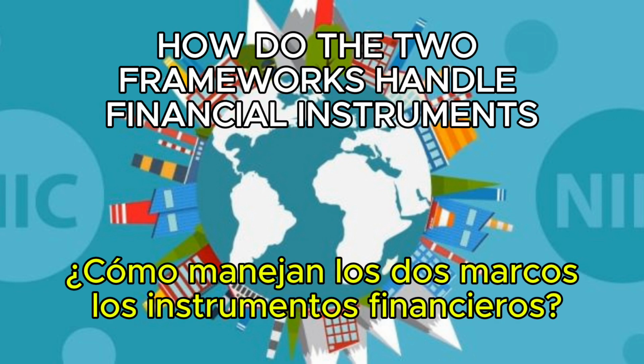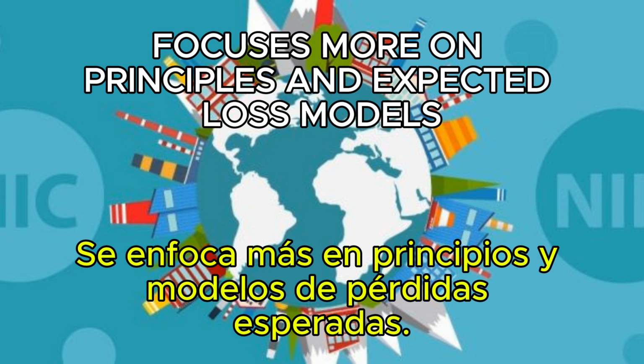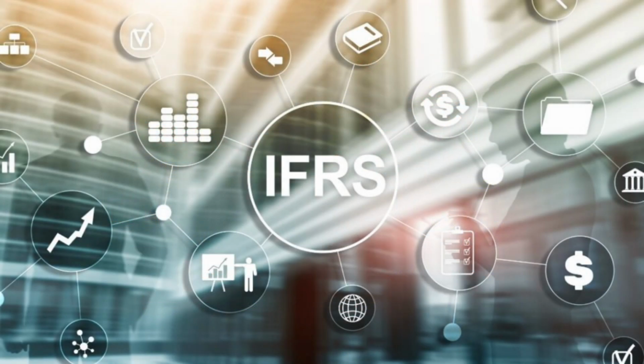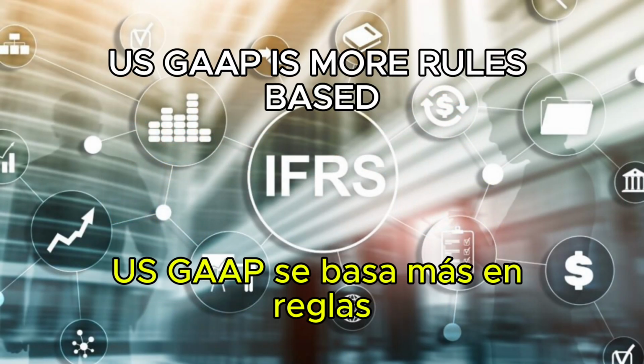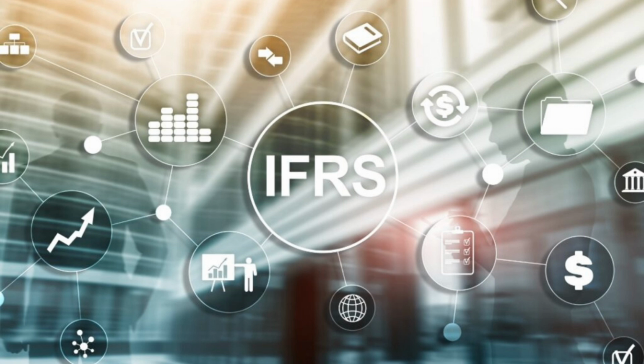16. How do the two frameworks handle financial instruments? IFRS, especially IFRS 9, focuses more on principles and expected loss models. US GAAP is more rules-based and uses the current expected credit loss (CECL) model.